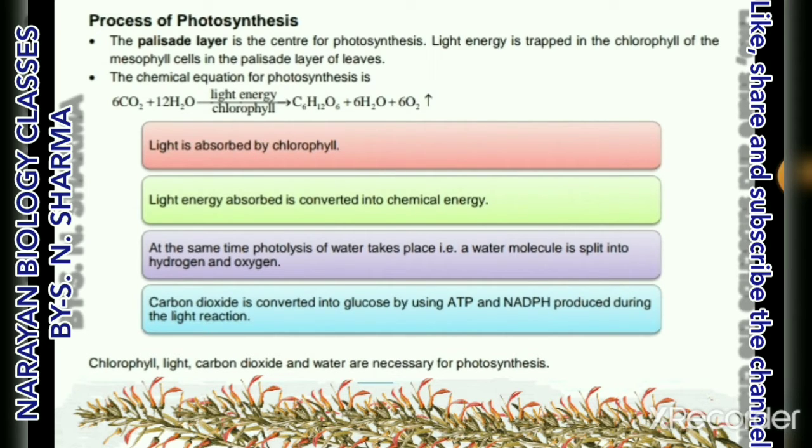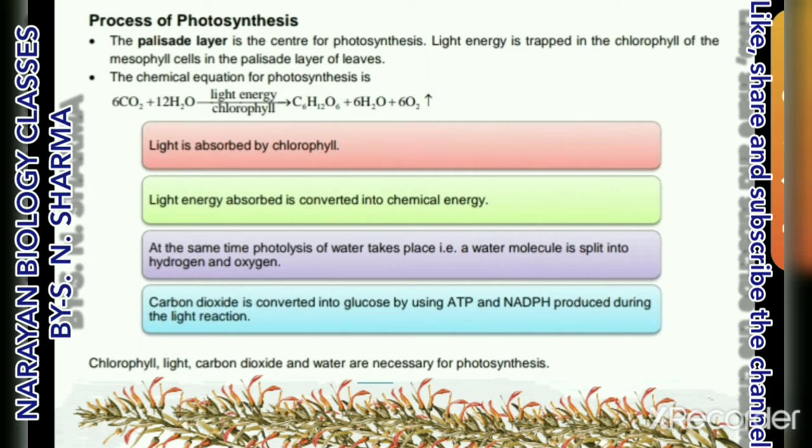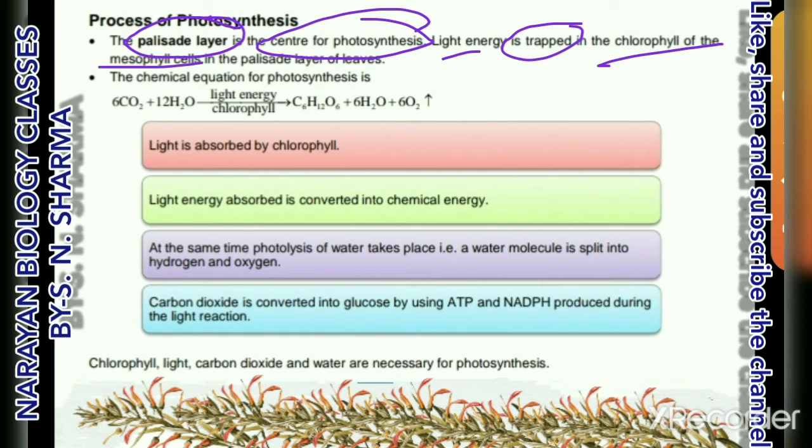So the cells of the palisade layer contain photosynthetic centers. First of all, light is trapped by chlorophyll which is present in the mesophyll cells in the palisade layer of leaves.